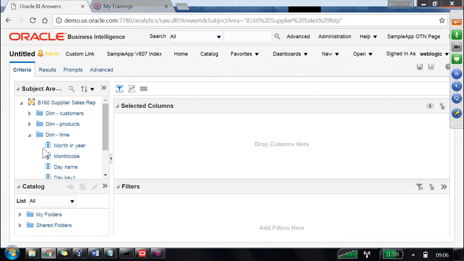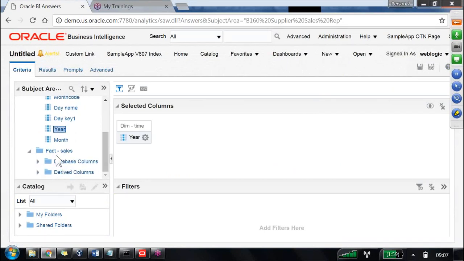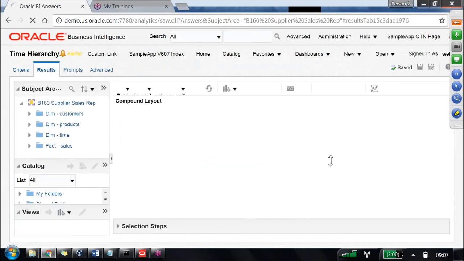One is called the year column. Then the second is called the dollars column. I am saving this one. Let's say we are learning what we have started learning, the time hierarchy, we are trying to create it. Now, okay, click on result.